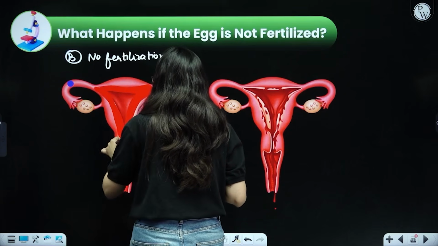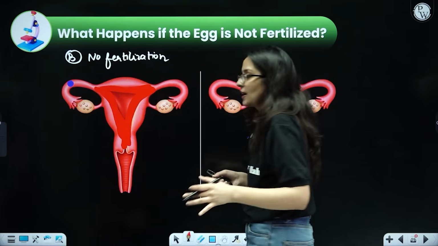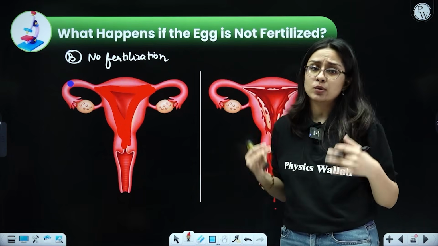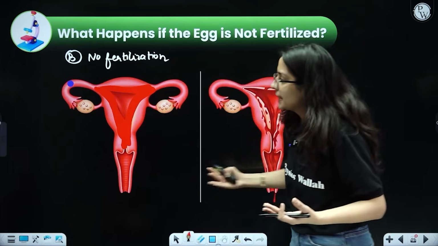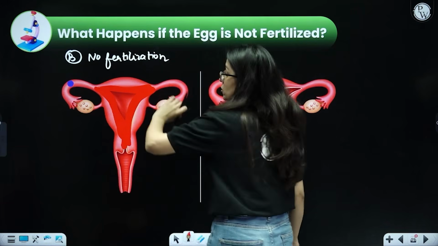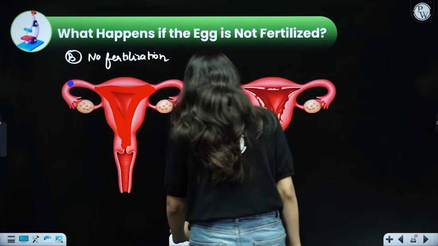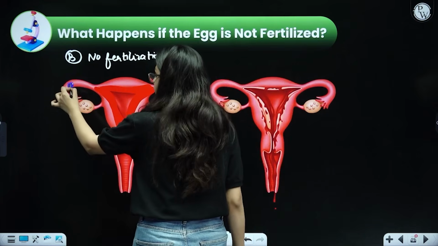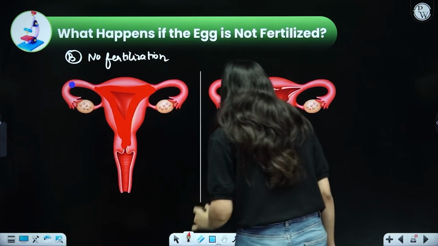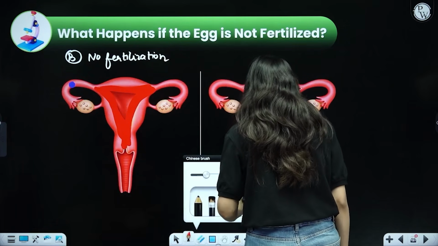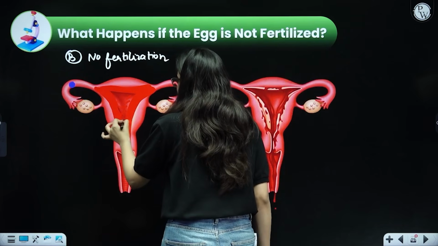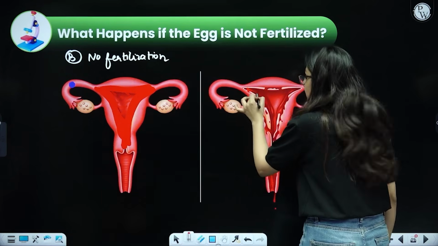So the lining of the uterus, inner lining, will always develop itself because it has no idea whether fertilization will occur or whether it will not occur. So it is always pre-prepared. But let us say over here in this case, there is no sperm that has come. There was no sexual intercourse, so no sperm came. So the egg actually waits for 1 day over here. The egg is waiting for 1 day, no sperm. And then what will happen? All the lining of the uterus, which was intensively supplied with blood vessels, will all break down. Do you see all of it break down?